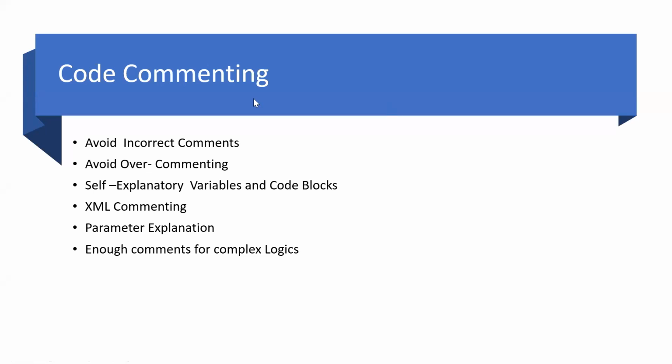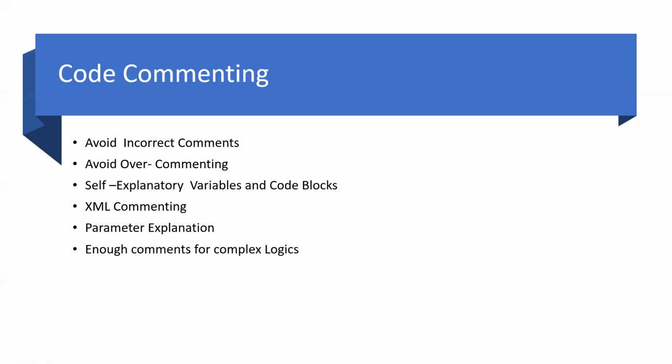We'll discuss a few things about that. Avoid incorrect comments. It is good if we don't comment, but it should not be incorrect. Like, I have a variable employee ID, and the comment says employee status, which will confuse the developer. So it's better to avoid comments than to have incorrect comments.